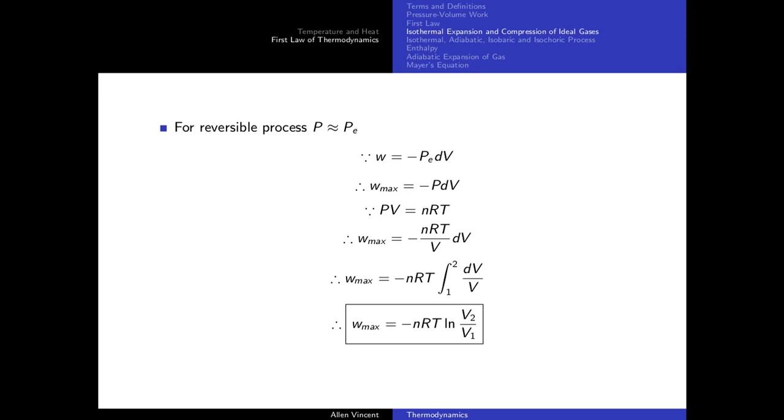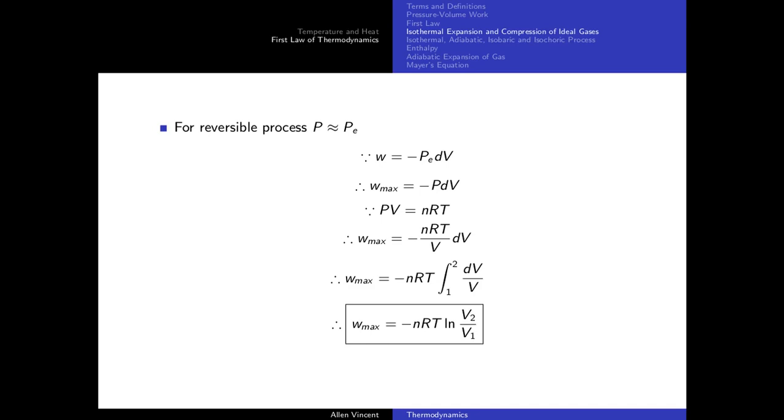So keep this key idea in mind, that in a reversible process, external pressure is almost equal to internal pressure. That means the system is almost in equilibrium. Almost in equilibrium means there is almost no exchange of energy. That means the temperature is almost constant. We can approximate it and say that it's an isothermal state. And this entire reversible compression and expansion is an isothermal process. And in an isothermal process, always remember, internal energy doesn't change because there is no exchange of energy. So the change in internal energy is always zero.